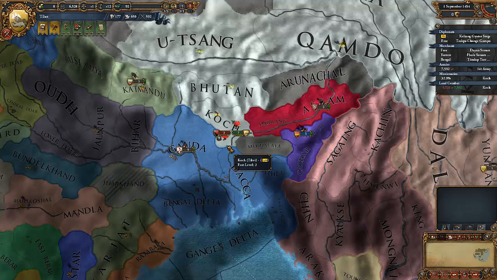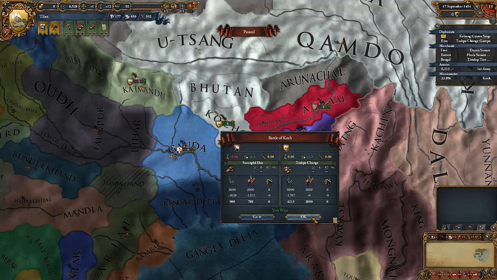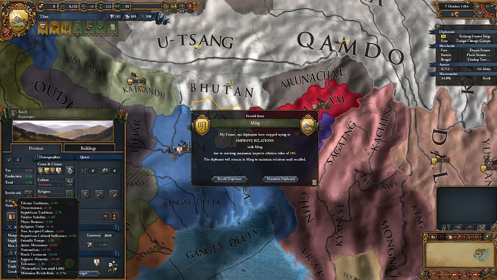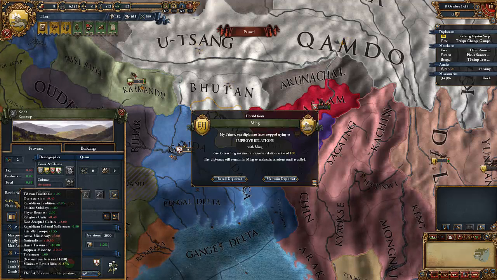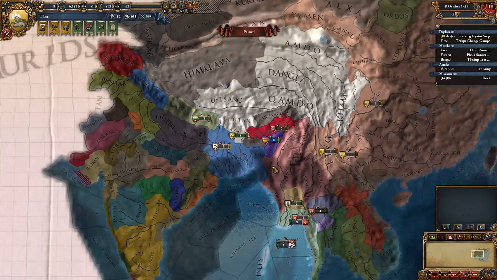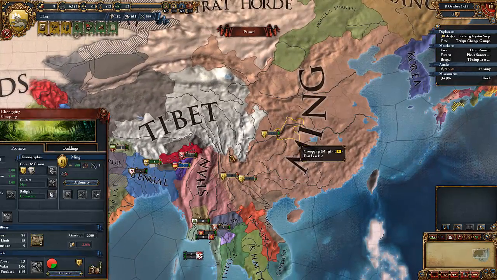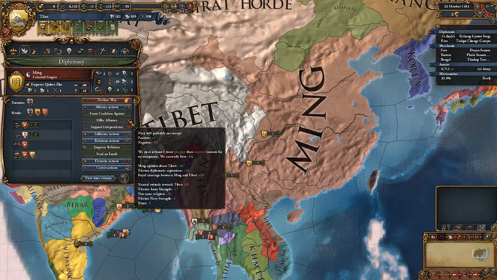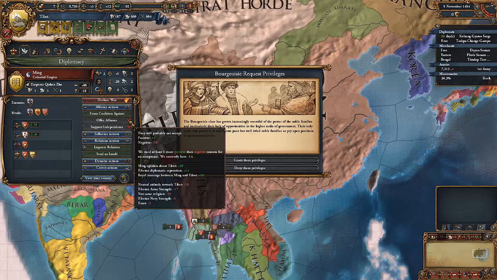So now they have spawned. They are taking lots of problems. Oh no. So now the revolt risk is back, and we're probably going to have to fight people some more. We still can't get an alliance with Ming.